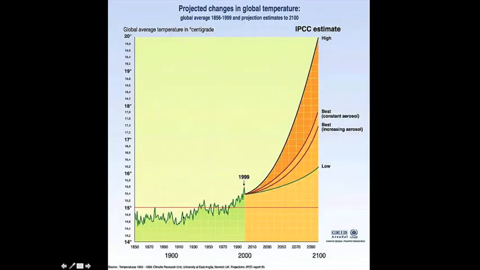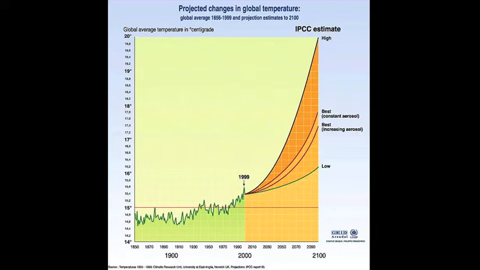Here's a graph to show how greenhouse gases are affecting temperature. Here's our 15 degrees Celsius or centigrade, which is where we should be, right? The positive effects of global warming. And then here are projected values if we keep producing carbon dioxide at the rate that we are right now. So you think of it, it's just a few degrees larger, but a few degrees larger on a global scale can cause huge differences in climate in a lot of different areas.